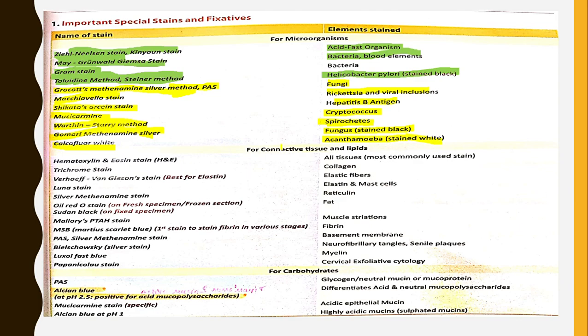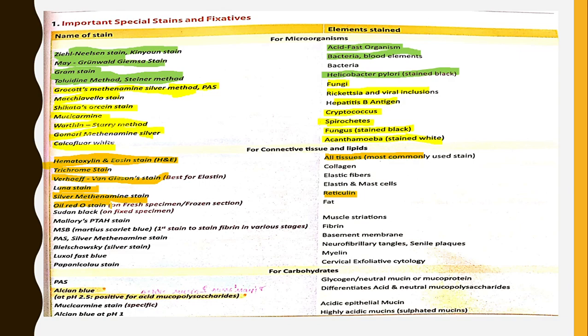Then we'll see the stains for connective tissues and lipids. H&E stain, that is hematoxylin and eosin, is used to stain all the tissues and is most commonly used. Trichrome stain is used for collagen. Verhoeff-Van Gieson stain, which is a basic stain for elastin, elastic fibers. Luna stain is for elastin and mast cells. Silver methenamine stain is used for staining reticulin. This is a very important MCQ.